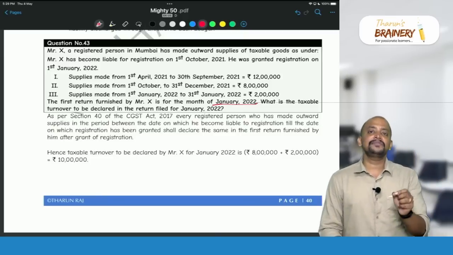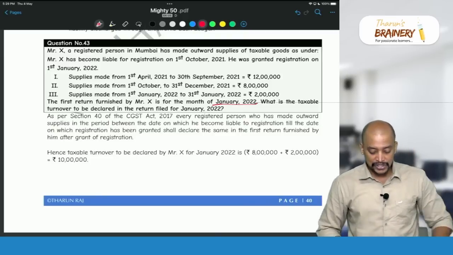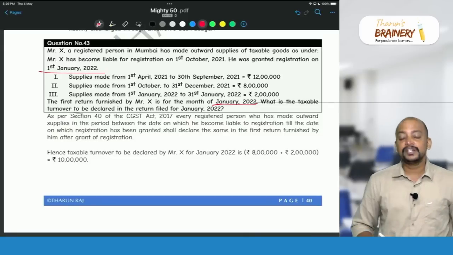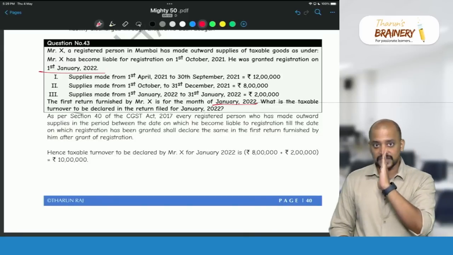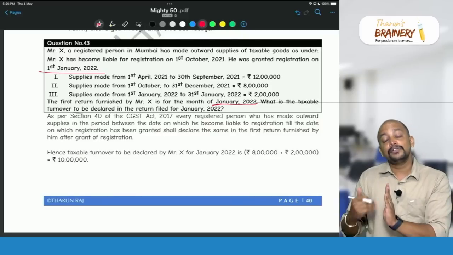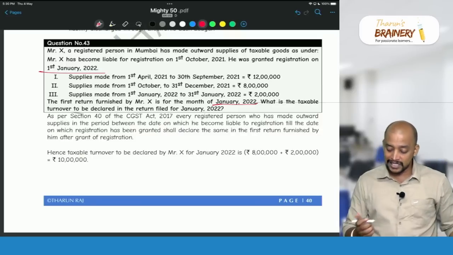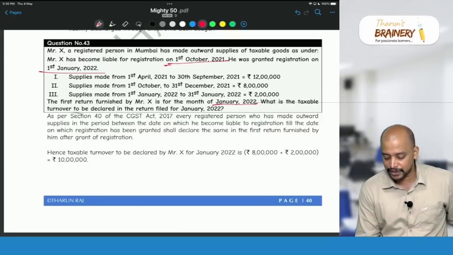So the first return will be filed after they get the registration certificate. When did they get the registration certificate? January. Means for the January month they are filing the first return. Now not only the details of January, they will also include the details from the date they are liable to get registered. What is that date? 1st October.